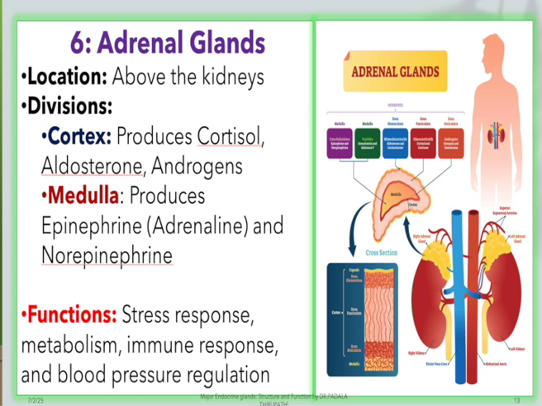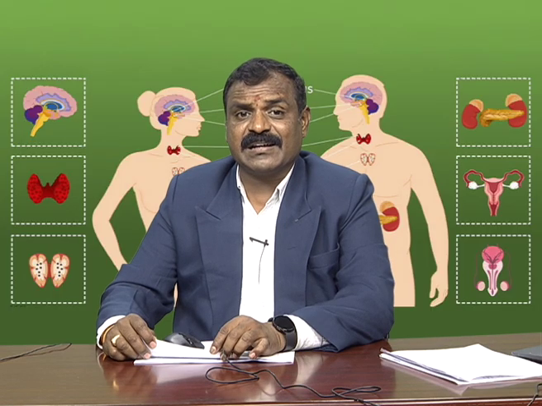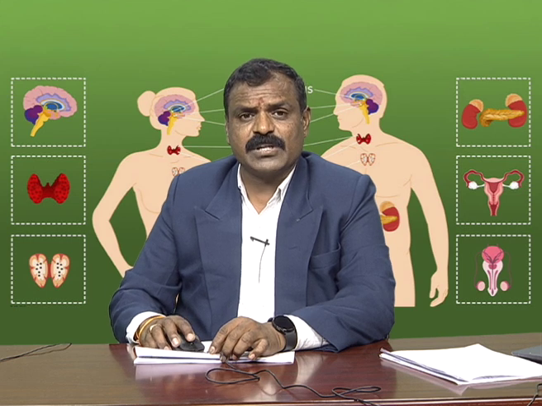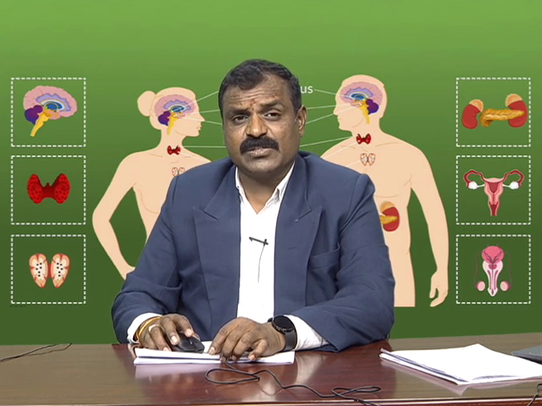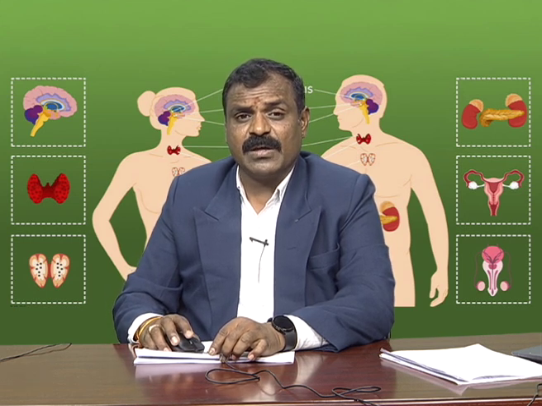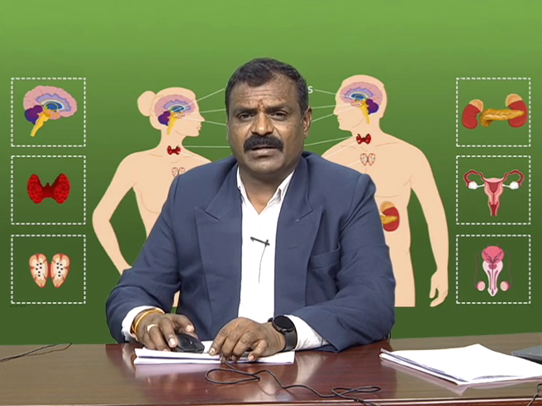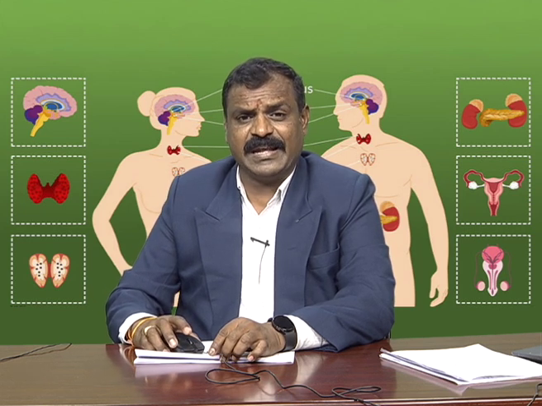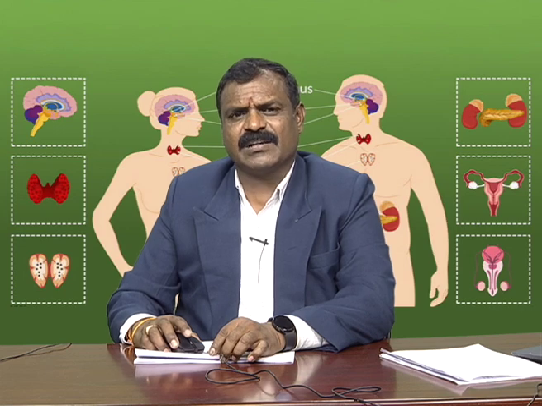The functions of the adrenal glands, through adrenaline, are stress response, metabolism, immune response and blood pressure regulation. That is why we call it a most important hormone, which is useful when we defend ourselves against another person, an enemy or another organism.